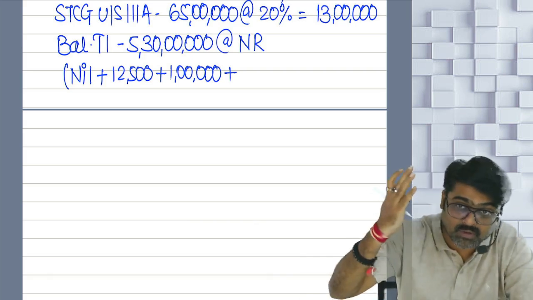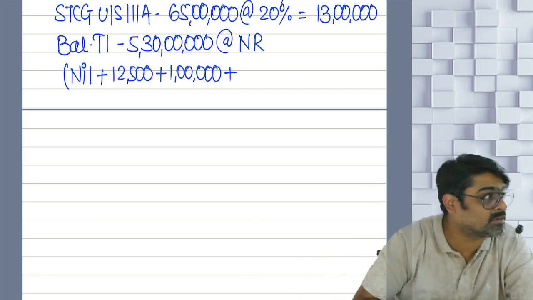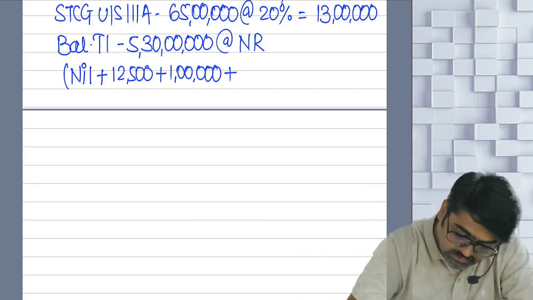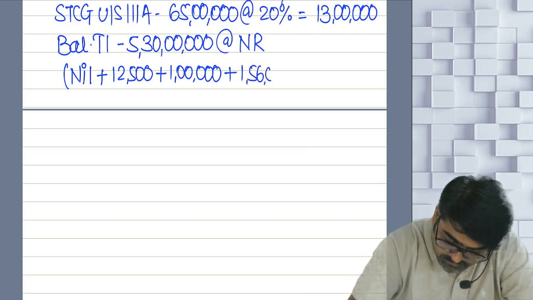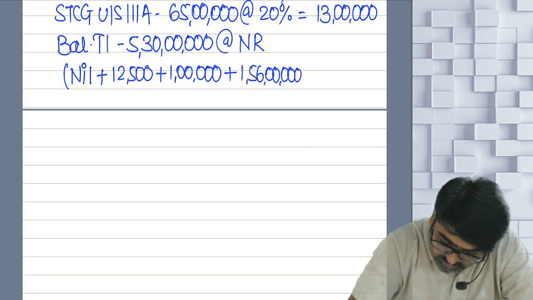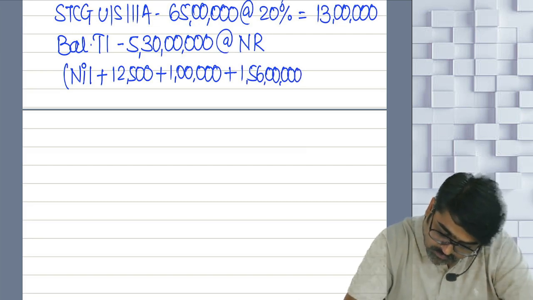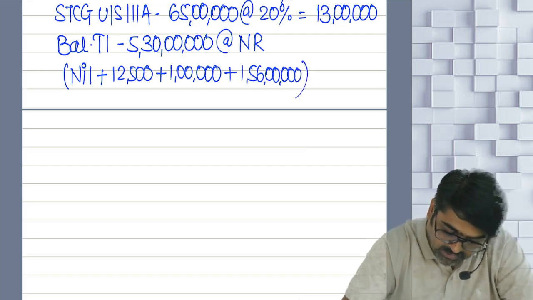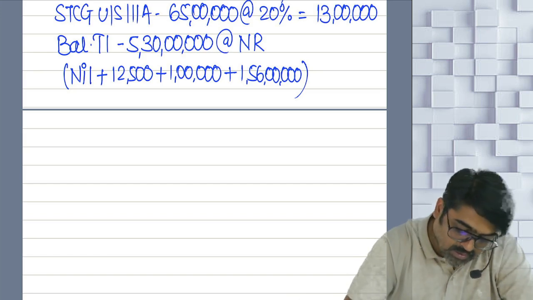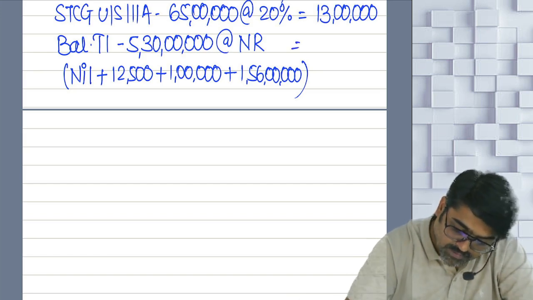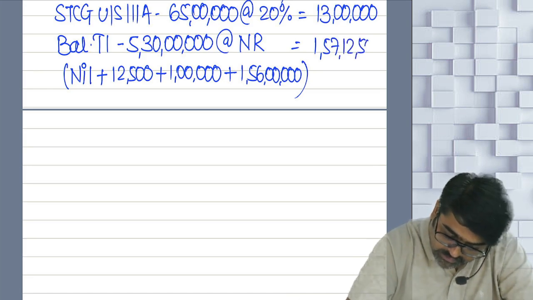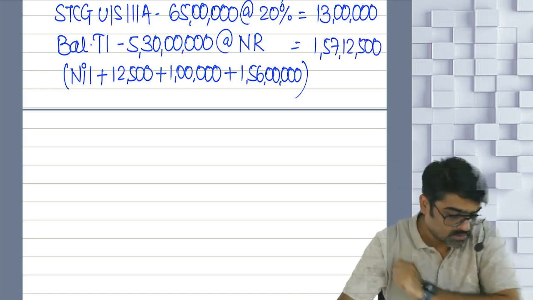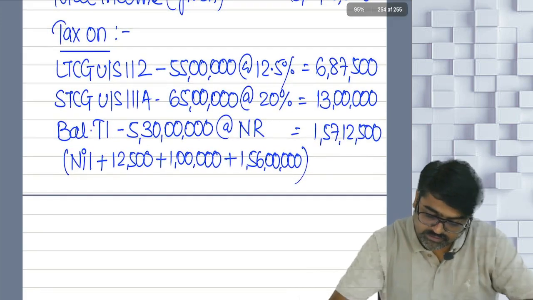On that 5 crore 20 lakhs, I have to pay how much tax? 30%, which is 1 crore 56 lakh. Plus 1 lakh is 1 crore 57 lakh, so 1 crore 57 lakh 12,500. Yes or no? So add all the taxes.